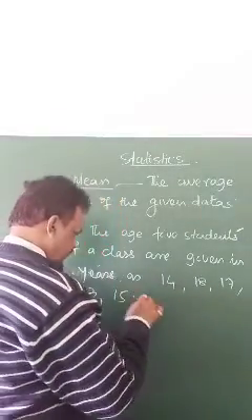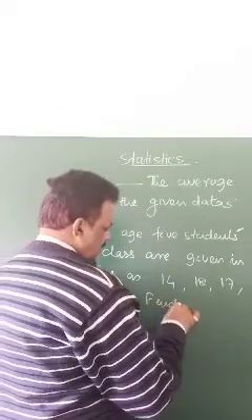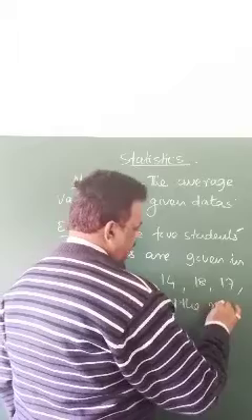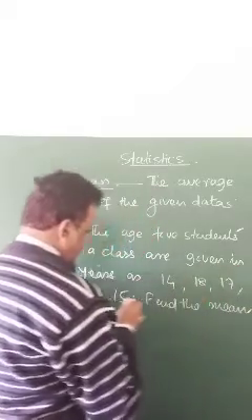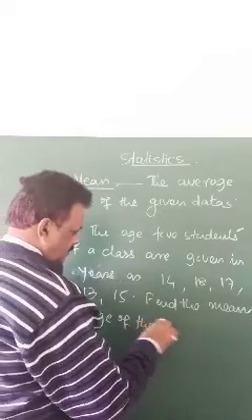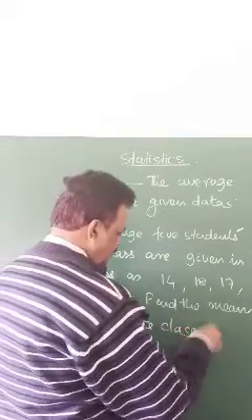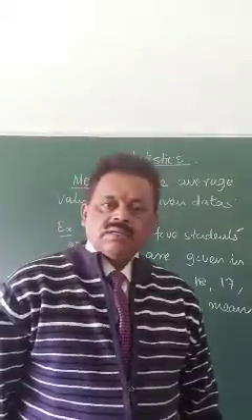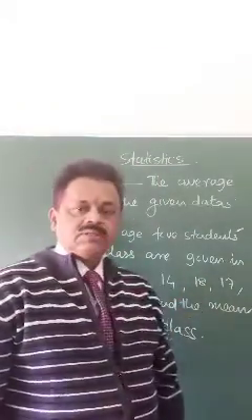Find the mean age of the class. Means what? What is the age per student in a class? That is what you want to find out.